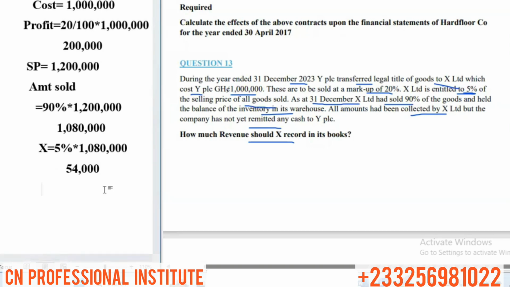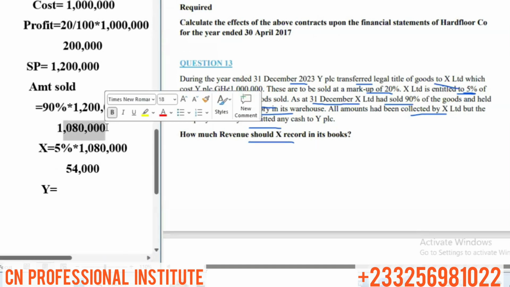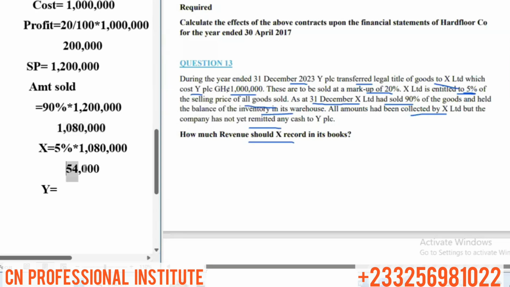So Y will take the remaining. If X is taking 5%, they realize that Y will take 95%. Or better still, this figure here is the total amount of goods sold, the 90%. We said out of this, X is taking 54,000. So subtract the 54,000 from the 1,080,000, and that will give you Y's revenue. So if you subtract, Y will get 1,026,000.